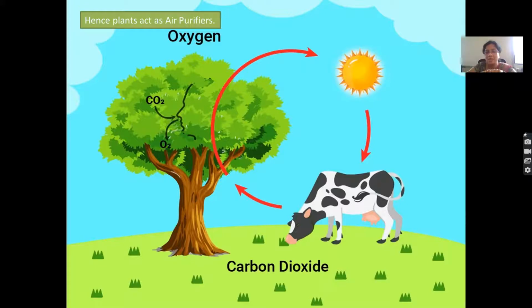Even the animals, they need oxygen, correct? So plants take all the carbon dioxide which we release, and in turn they give the oxygen which we require, and this way your air gets purified. So the more the plants and trees, the more the oxygen we will have.